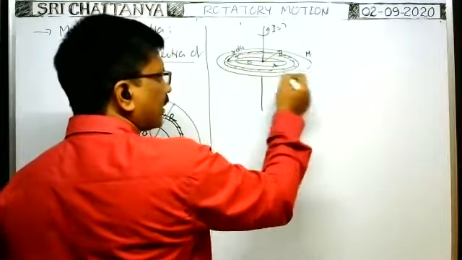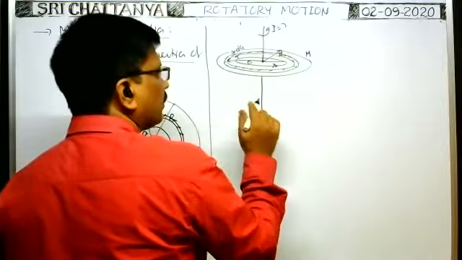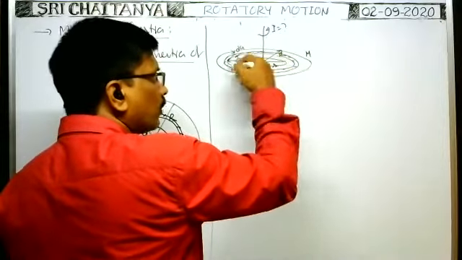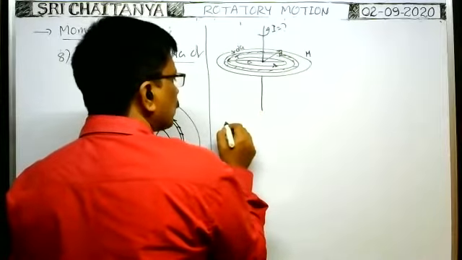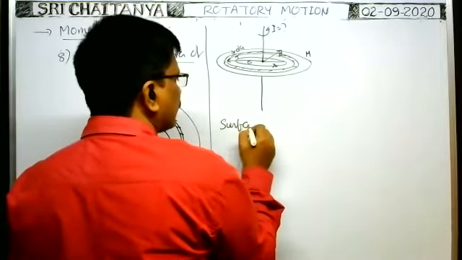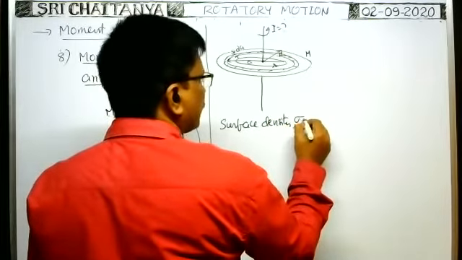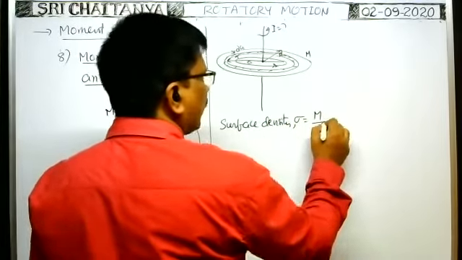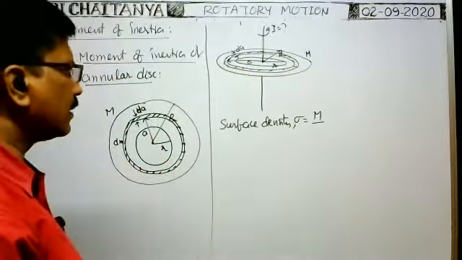It is just like a circular ring, no? About this axis, what is the moment of inertia? We have to find. As in case of the annular disk, the mass distributes over its surface, it is having surface density. So what is the surface density of the annular disk? Surface density sigma is equal to mass by surface area. What is the surface area of the annular disk where mass lies?